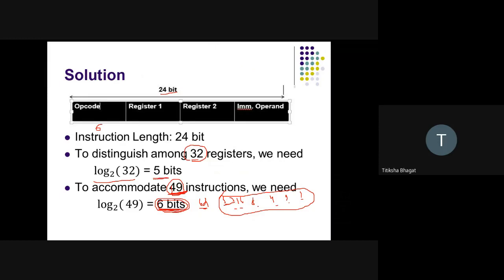With the help of how many bits can I write 32 registers? I can make use of 5 bits, that is 1, 2, 4, 8 and 16.